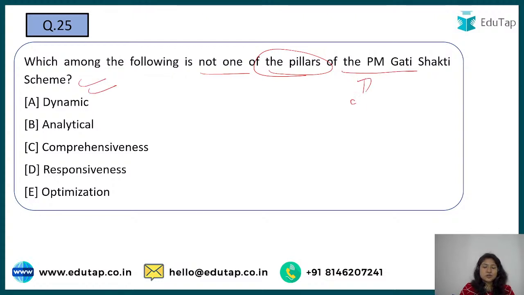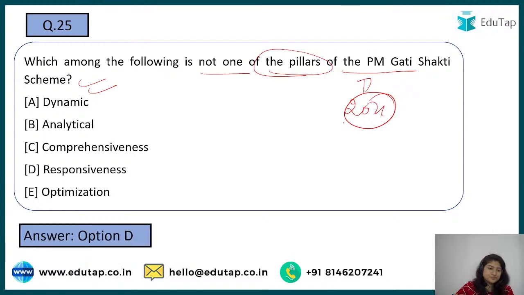PM Gati Shakti was launched in 2021, right? It is a kind of amalgamation of all the infrastructure schemes that existed before, and that is why it is now worth 1,000 crore, because all the money that was for different infrastructure schemes has been merged. So here you have to tell which of the following is not a pillar of PM Gati Shakti. Anuradha has answered correctly: option number D, responsiveness, is the right answer to this question.